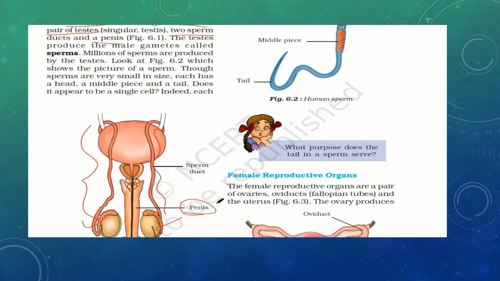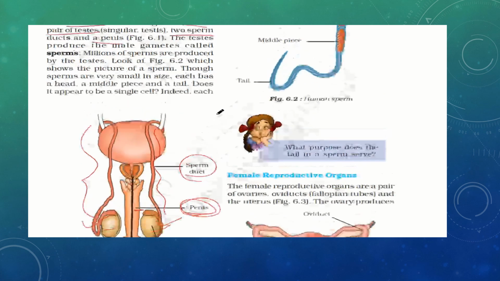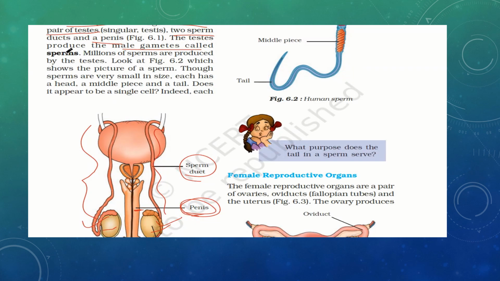So the main three parts are the pair of testes, two testes are there. The penis is there. This one is the penis and this is the sperm duct, right? Now the testes produce the male gametes called sperms. Okay, sperms are produced in these testes, and millions of sperms are produced by the testes, and we will see the structure of the sperm also here.